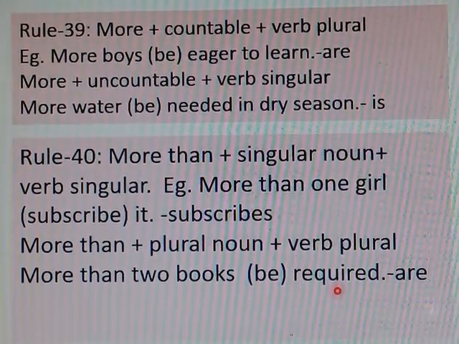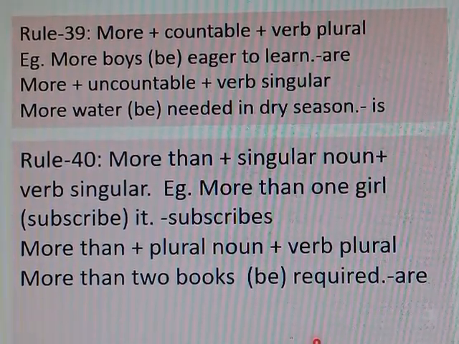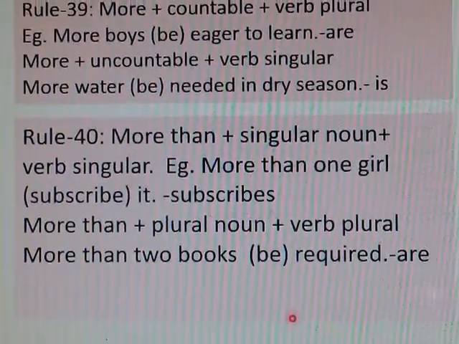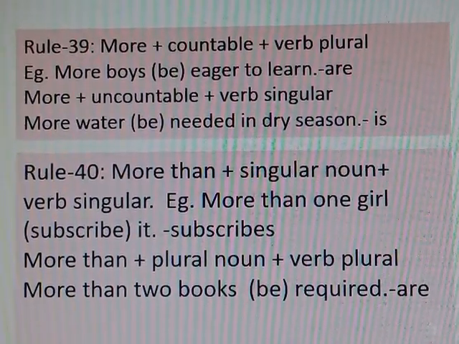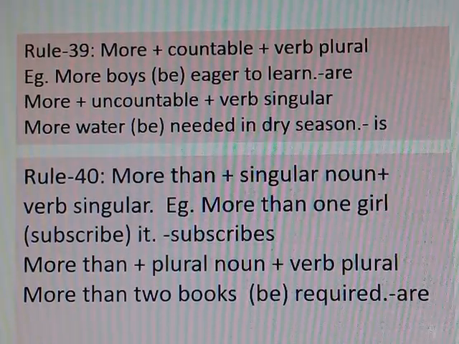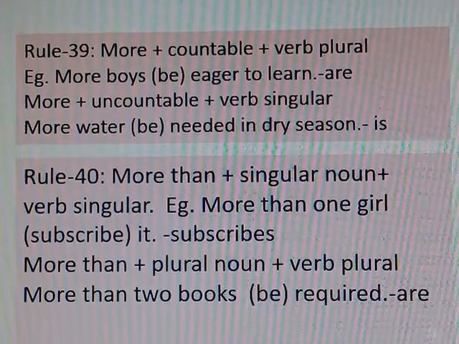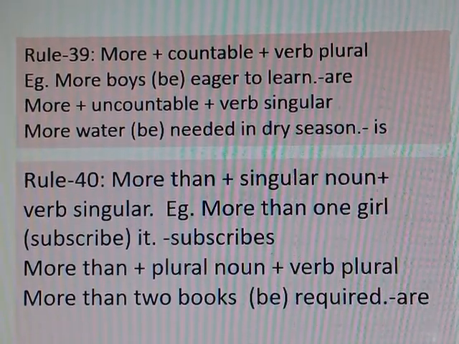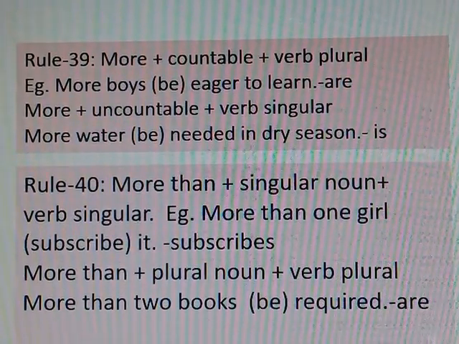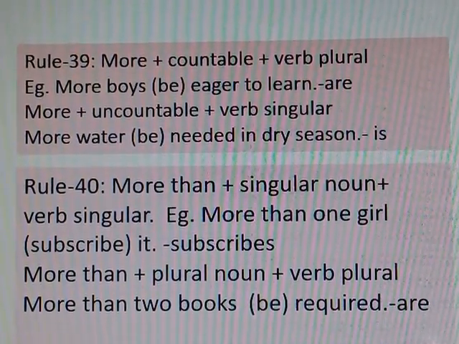I think, dear boys and girls, you have understood what I have discussed today. In the next class, I shall complete our right form of verbs. There are some other rules regarding subject verb agreement. I shall discuss them in the next class, and very soon. After that, we shall complete using the correct form of verbs.